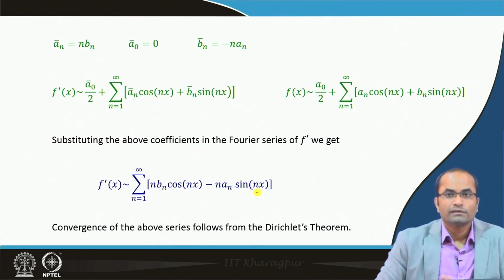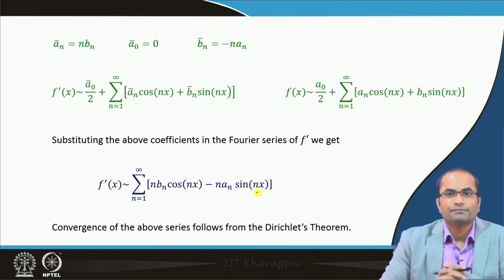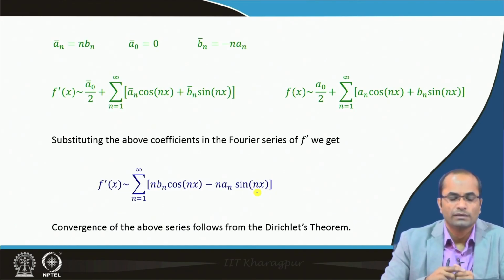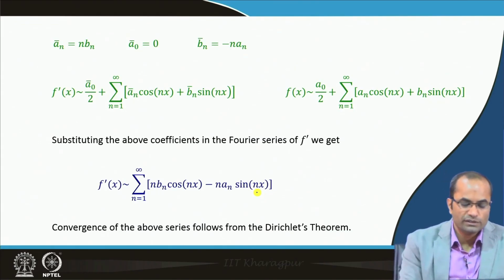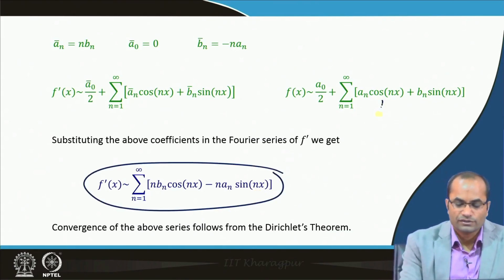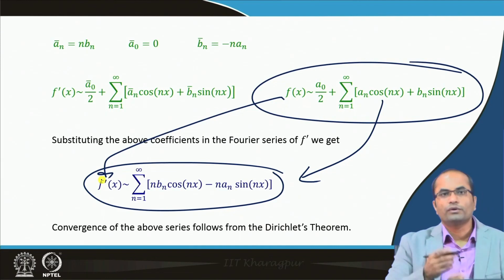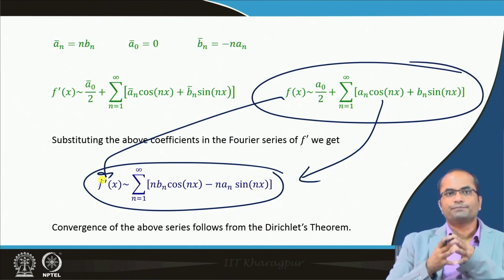These results we obtain when we assume that f is continuous at the interior points, also at the boundary point the value is equal, and f prime is piecewise continuous. Then we could easily show that we can differentiate the Fourier series of f term by term, and the new series will be the Fourier series of f prime.